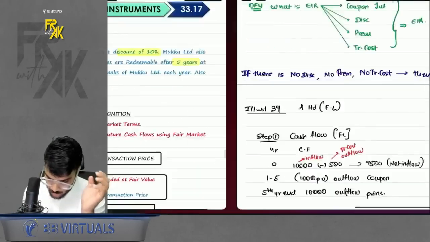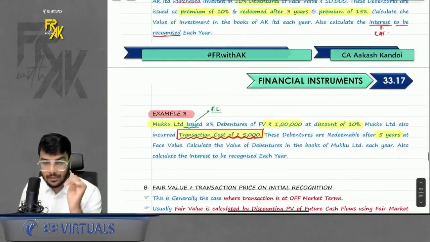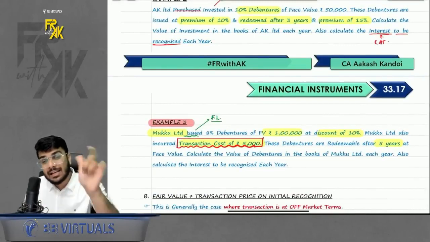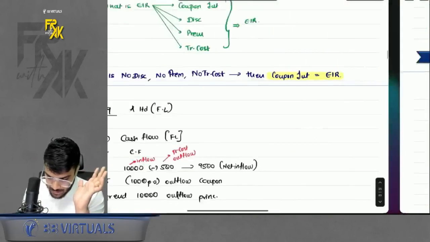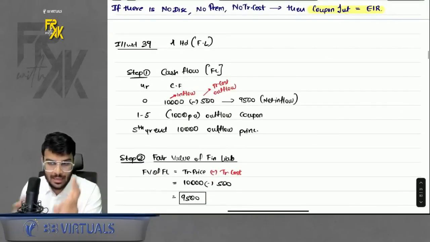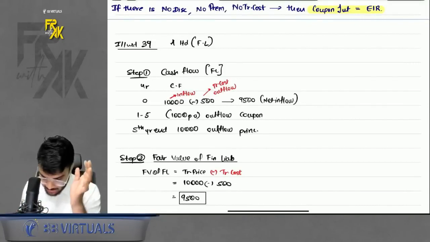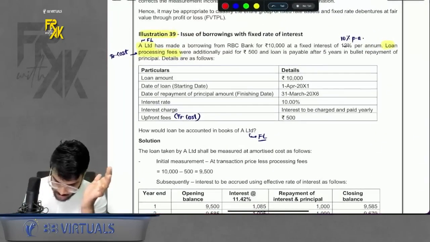Yes, sir. Clear. So we studied this basic part. Now this was the part where we are assuming the fair value, right? Based on this, we did 2 questions. As I promised you, I will also revise questions. So now I will revise illustration number 39.